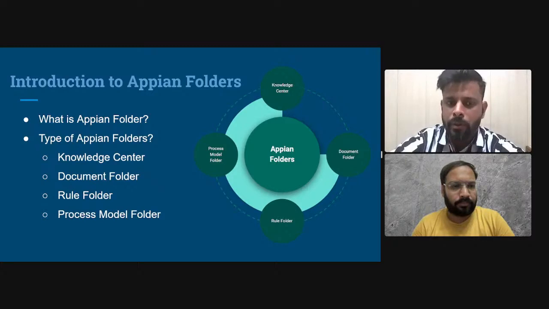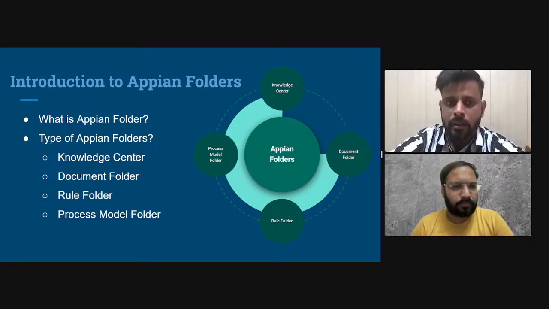Take the example of a library. In that library there are a lot of books, for chemistry, physics, maths, political science, or any other type. The library has all types of books, so you can go to the library and search for any type of book. That is the knowledge center in Appian.